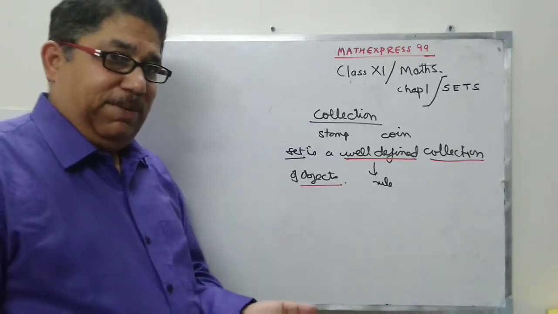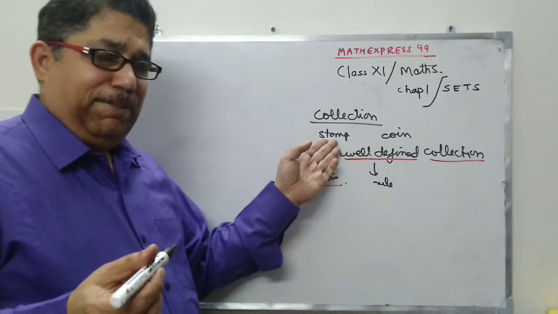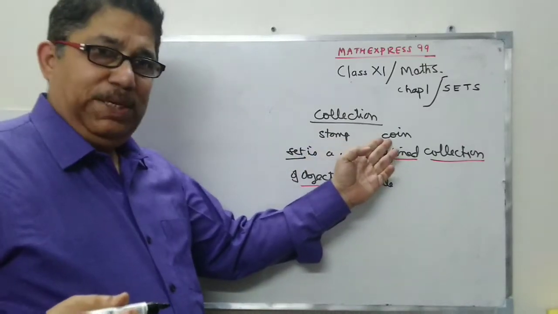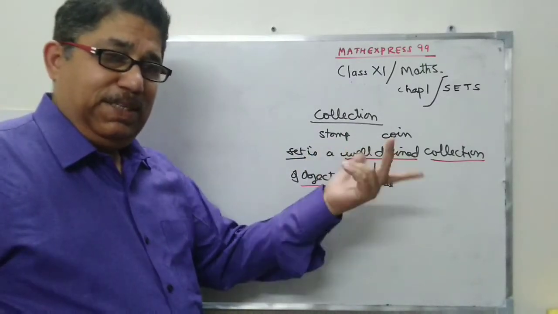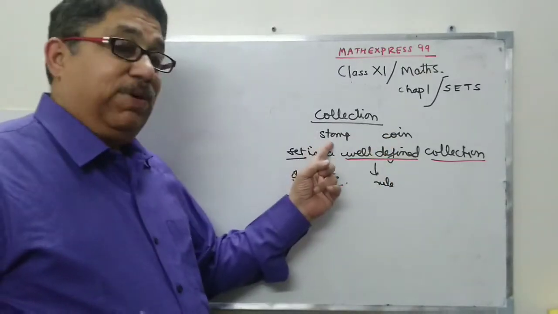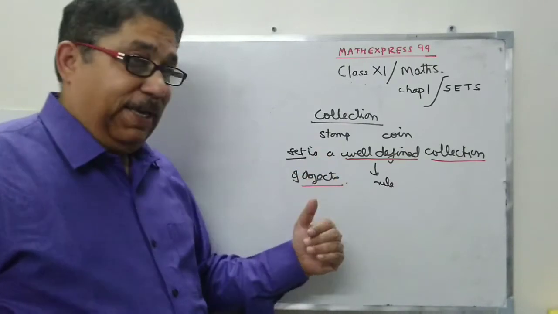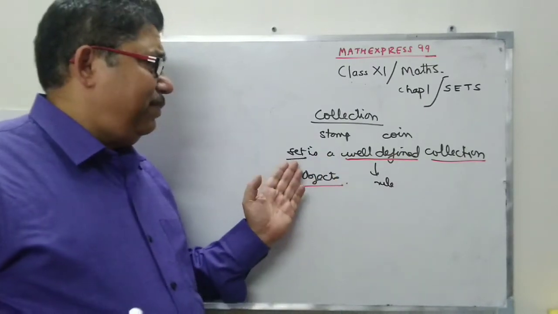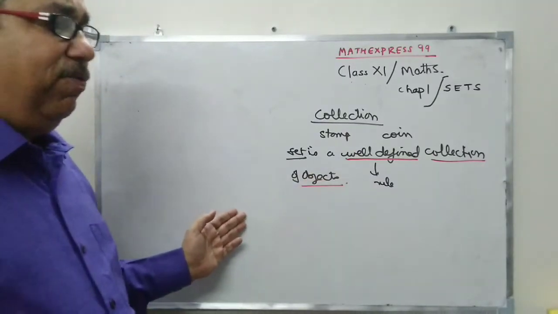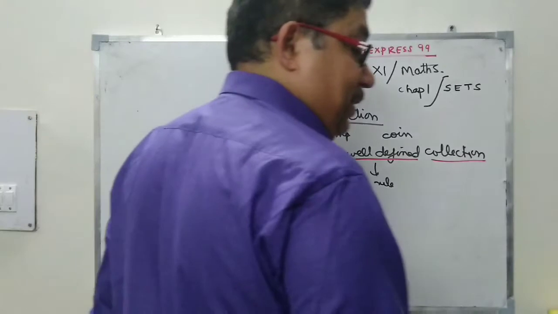My pen with which I am writing is not a member of this collection because a pen cannot be a stamp. Also, a pen cannot be a coin, so obviously it can't be a member of this. So the rule is, if you want to come to me, you must be a coin. If you want to come in this collection, you must be a stamp. So accordingly, what we see is, this is the definition of what a set is. Now let's go a little further.